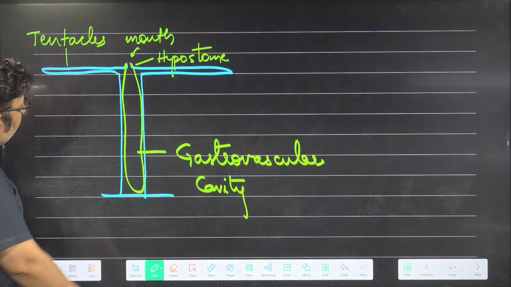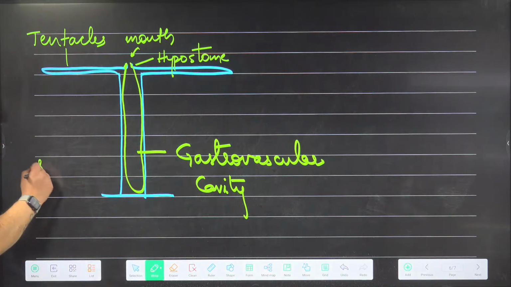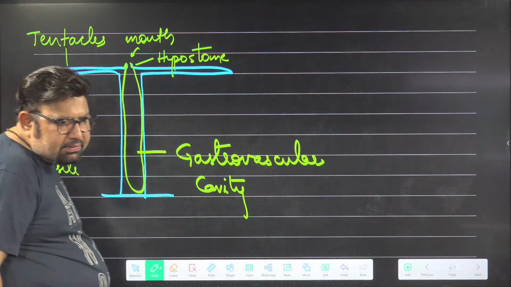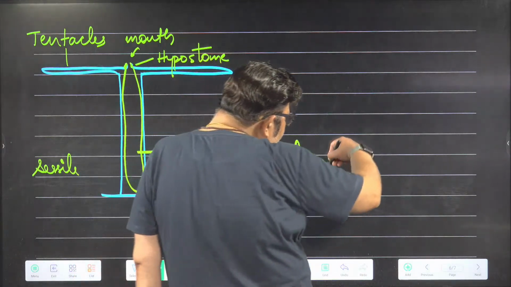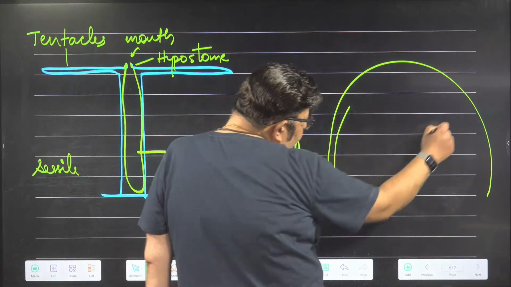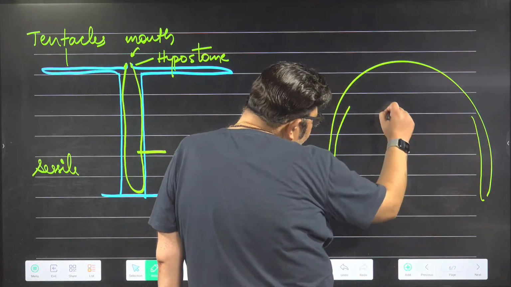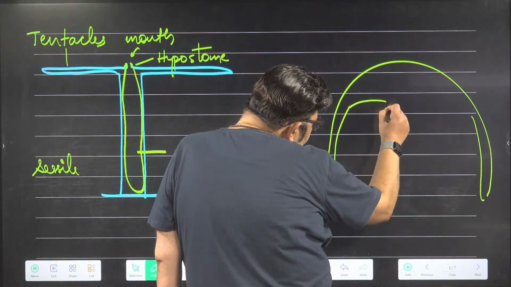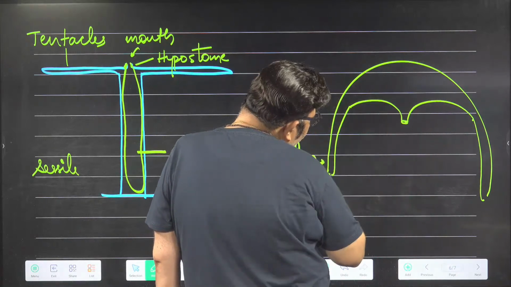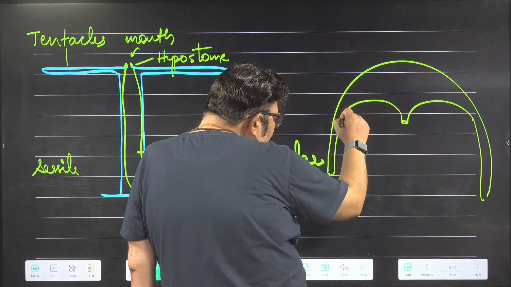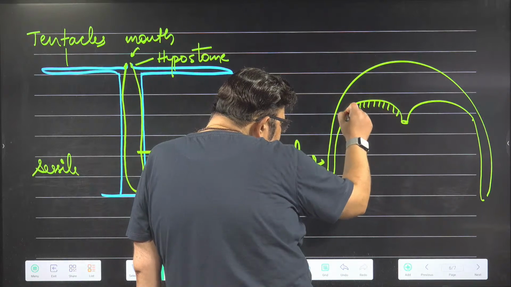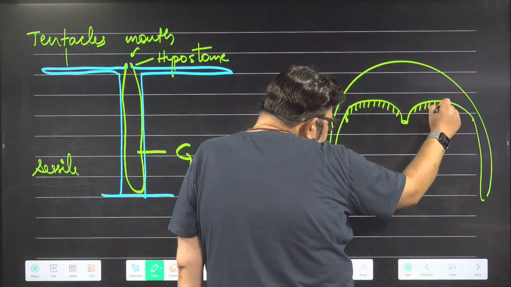This is a polyp, pole-like. It is fixed, sessile, non-motile. The other design is umbrella-shaped, umbrella-like. Here is the mouth. This is the hypostome, and these are the tentacles, as you can see here. This is umbrella-shaped.